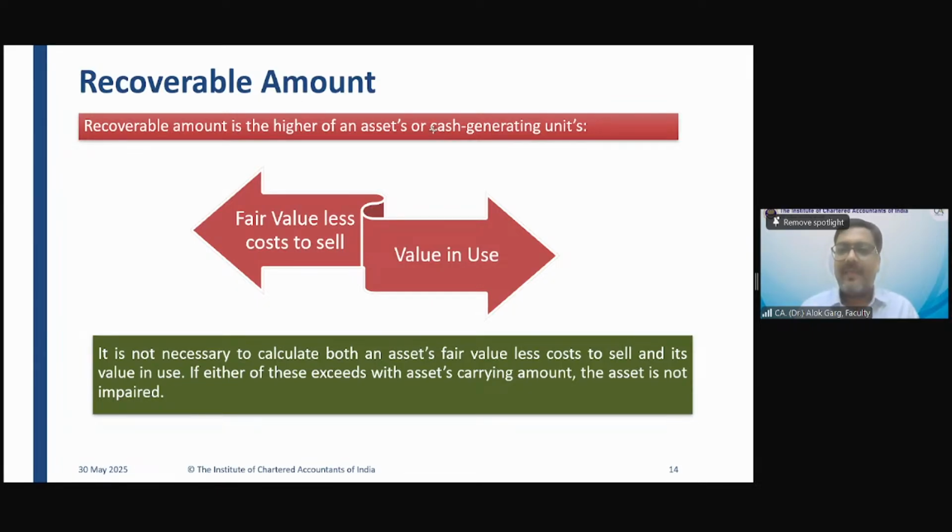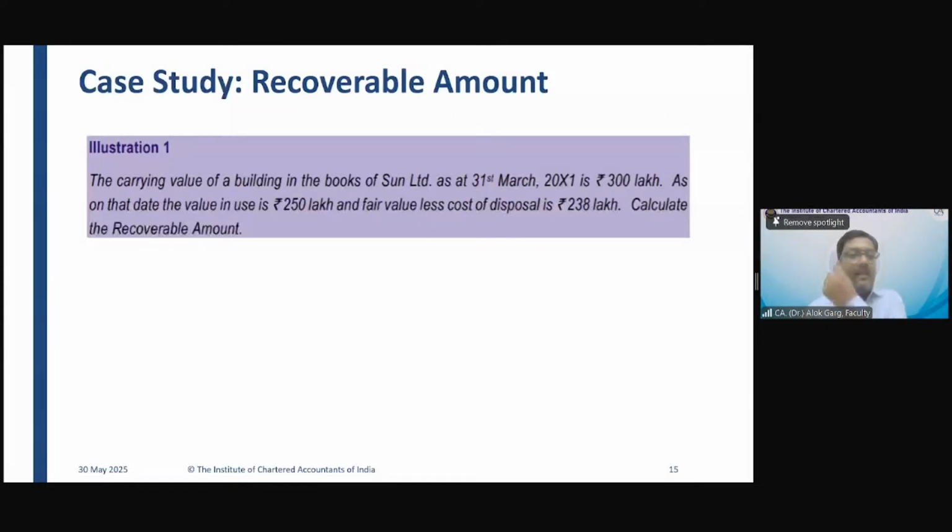Clear, hai na? So when you are doing the impairment assessment, when you are estimating the recoverable value, let's say you have got the fair valuation done, and if the fair value is higher than the carrying amount, you are not required to compute value in use. Vice versa. If your value in use is already higher than the carrying amount, you are not required to compute fair value less cost to sell. Okay? Because the formula is recoverable value is the higher of fair value less cost to sell and value in use.